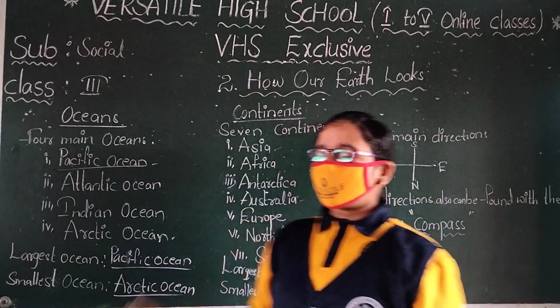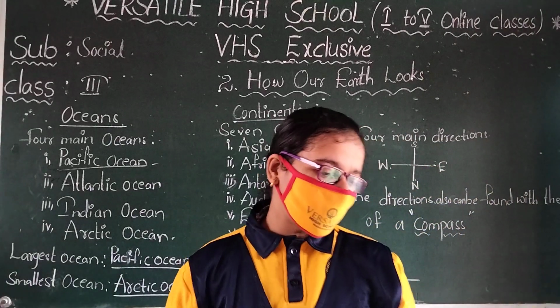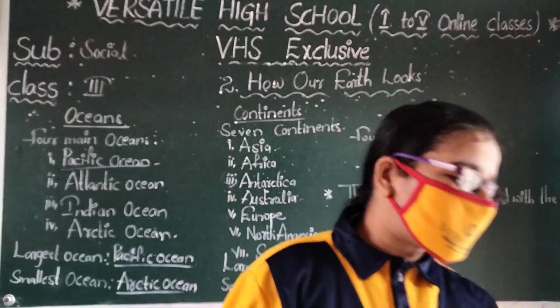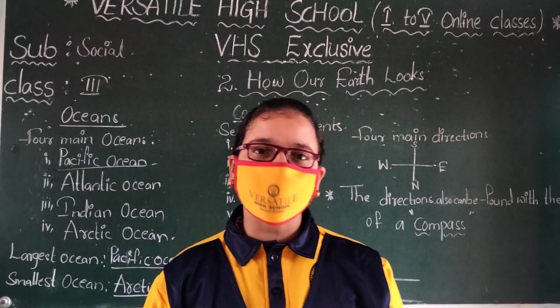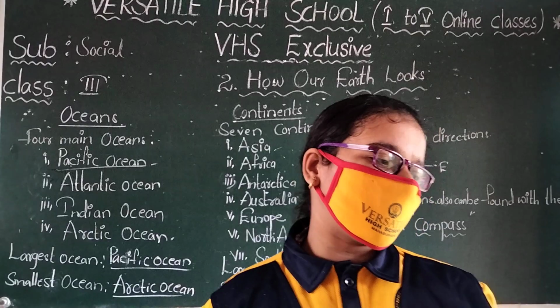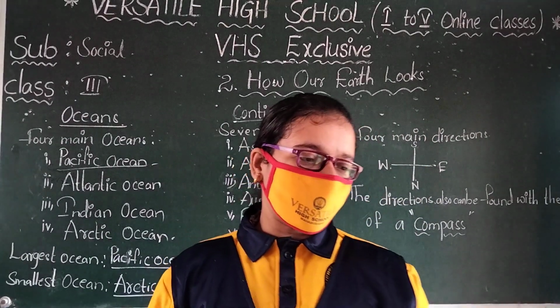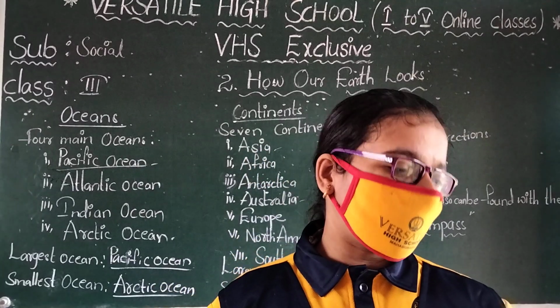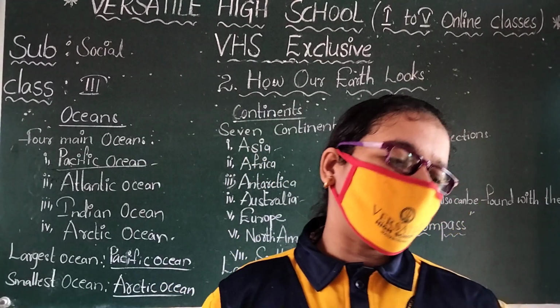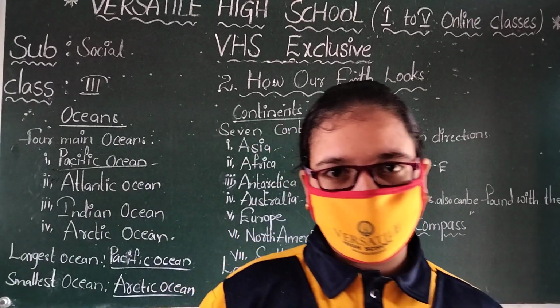Okay. Then next, continents. All of you look in your book. Very large land masses are called the continents. There are 7 continents on the surface of the earth. Their names are Asia, Africa, Antarctica, Australia, Europe, North America and South America.